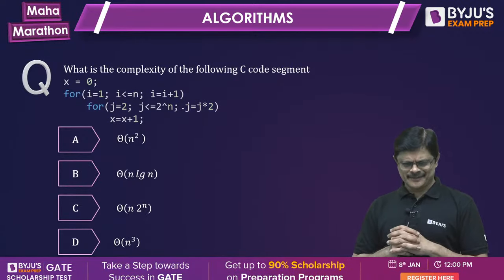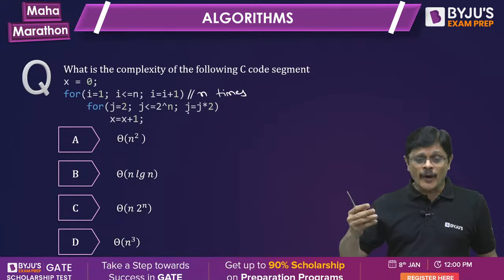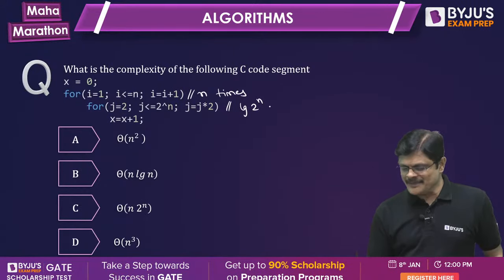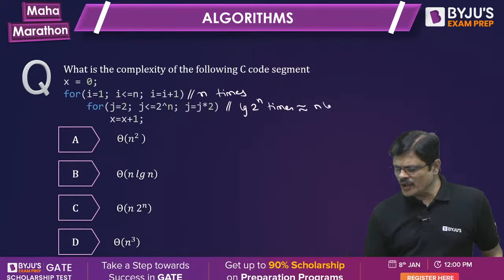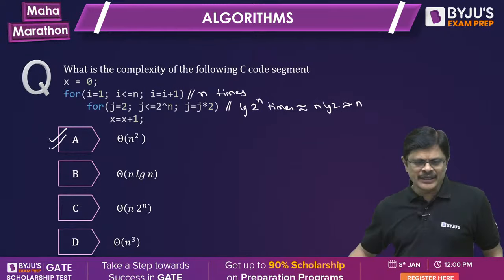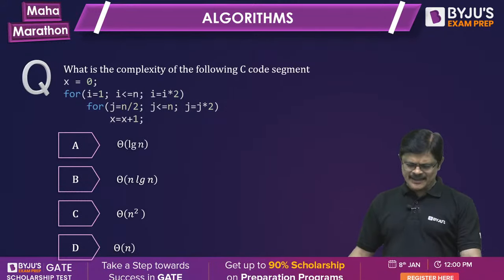Simple only, right? See how many times the outer loop iterates? N times. The inner loop iterates how many times? See here 2 power n in multiples of 2. Actually, it is log 2 power n times. But log 2 power n is same as n log 2, which is same as n. So it is n square. N into n square is the answer. I think it's a simple problem.